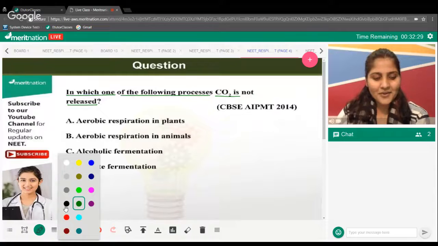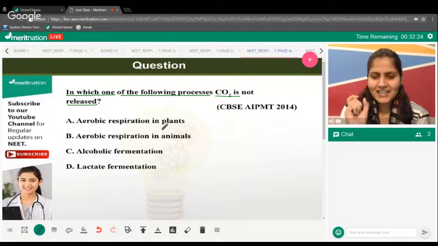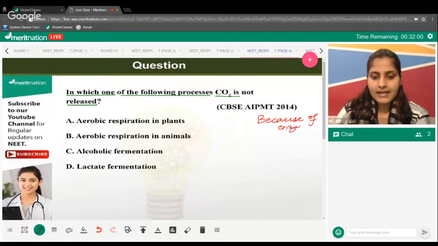Okay, so if you remember something I just told you in the beginning of the class, there is a step where we don't release carbon dioxide in the anaerobic fermentation. It's one type of fermentation, occurring by two processes. In one type, we are not releasing carbon dioxide. Think about it and answer. It is just because of the enzyme. It is just because of the nature of the enzyme involved here that no carbon dioxide is released in this process.